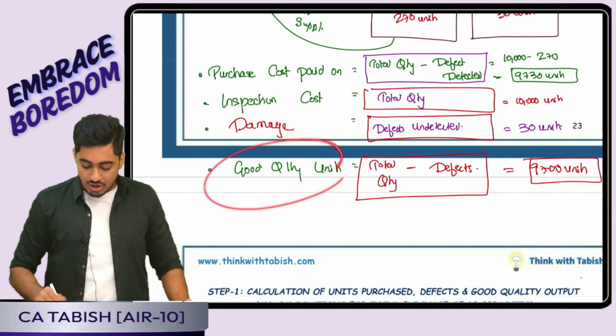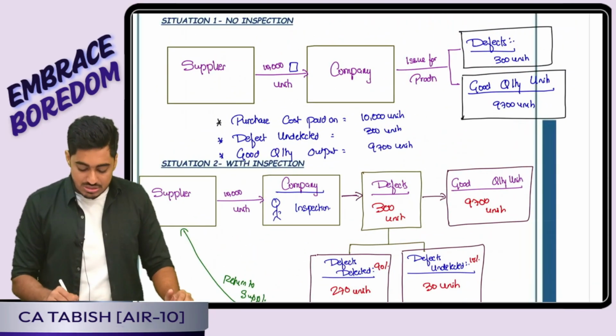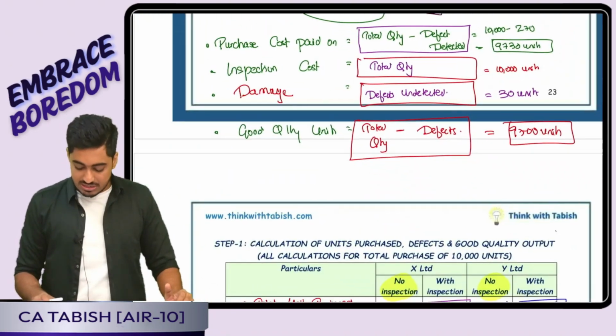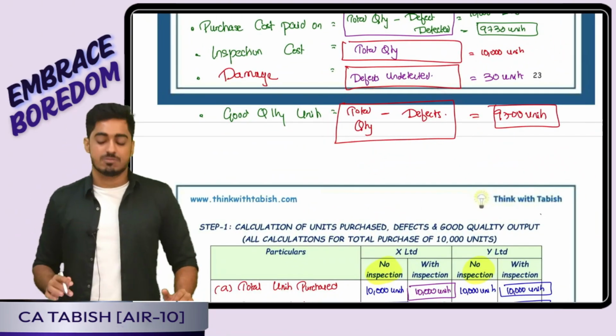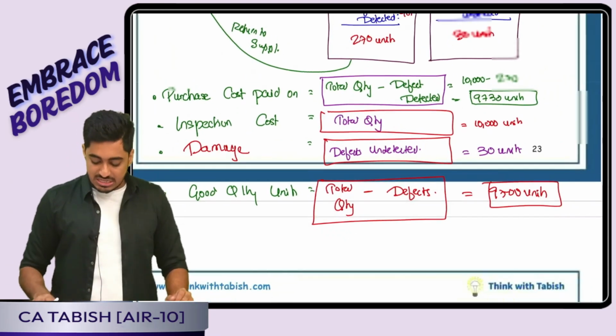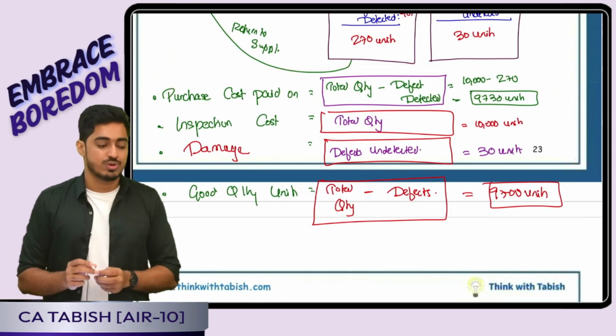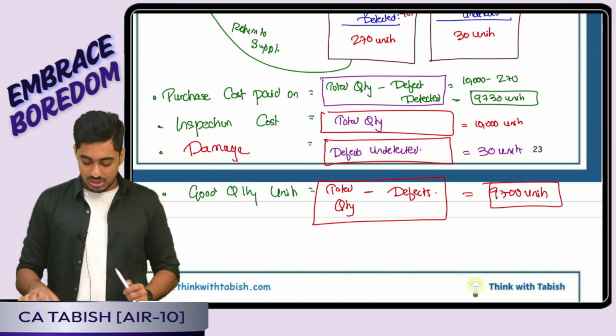And effectively, how many good quantity units are there? 10,000 I received. Yes, in that 300 is defective. That means effectively it is 9,700 only. So it is total quantity minus defect. If you know this, answering this question is going to be very simple. Yes or no, everyone? So with this, we have finished unit number 2, cost of quality.